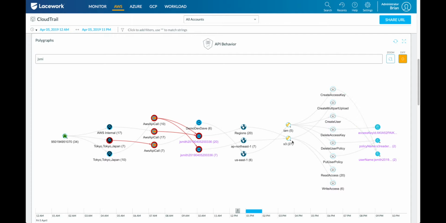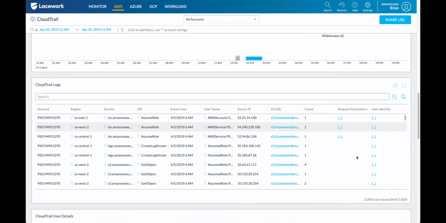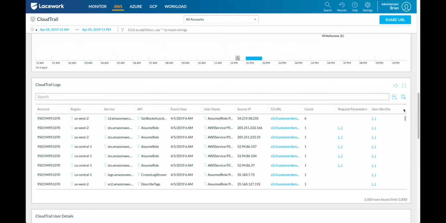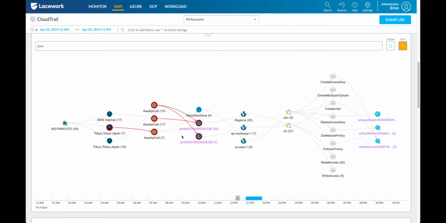And then what did that new user do? Well, they came in, they accessed S3, they listed all your private buckets, they listed all of your objects, and then they were actually able to copy data out of that. And then to erase their tracks, all they did was remove that user from IAM. Because if that user's no longer in there, how do you, one, know to look for this? And then even if you knew to look for it, you'd be stuck searching your CloudTrail logs to figure out what it is that happened. Where with us, we detected this purely because of these multiple different anomalous behaviors within your account. And then we give you a very quick and easy way to understand what happened and understand the potential impact of this.